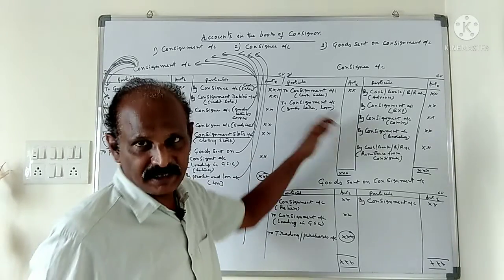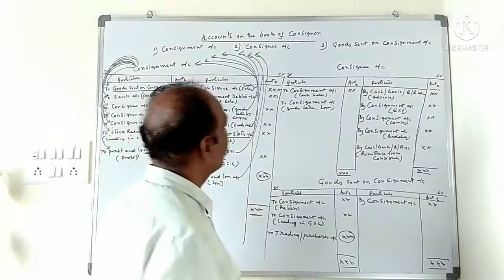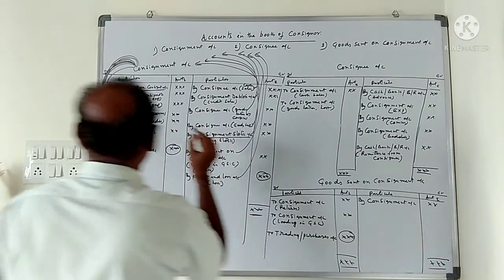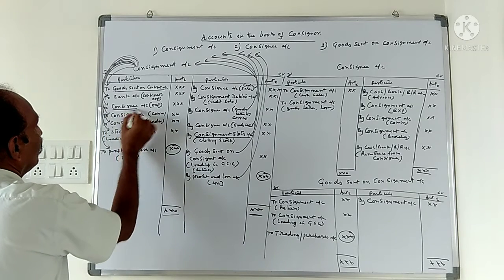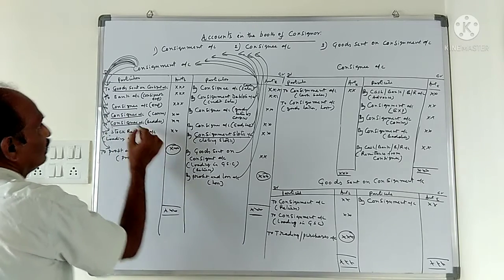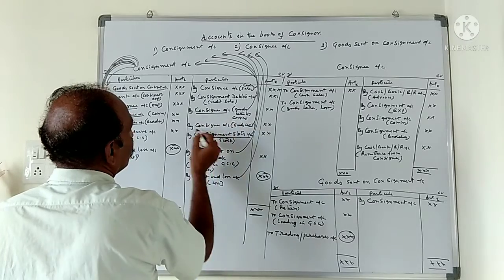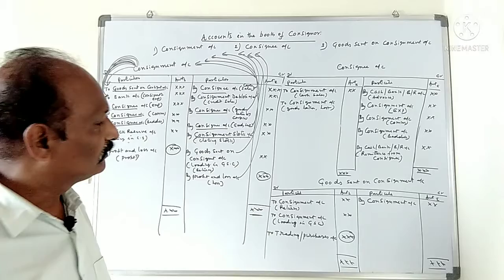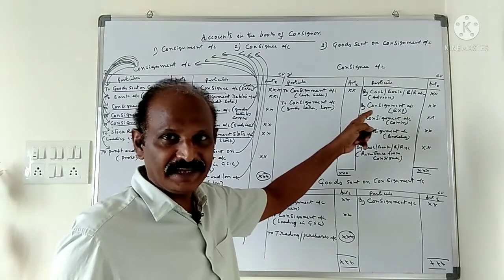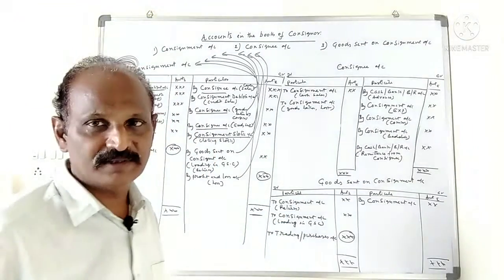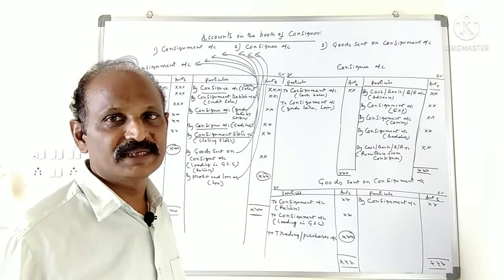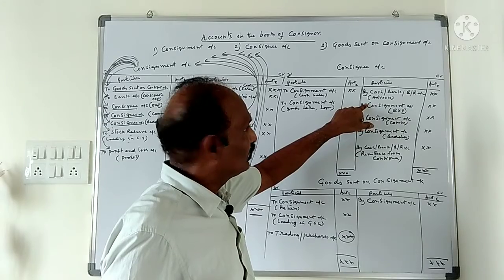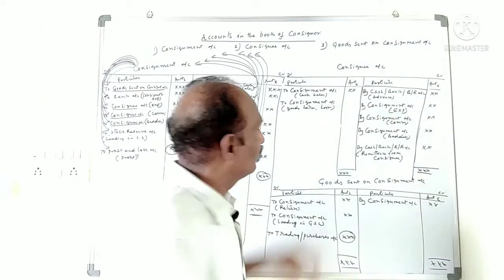Next one is the consignee personal account, or consignee account. Already, consignee debit side has items 1, 2, 3, and credit side has items 1, 2, 3. And advance is separately shown in the consignee account only. What is the entry for advance? Cash, bank, bills receivable. The first one is the advance.